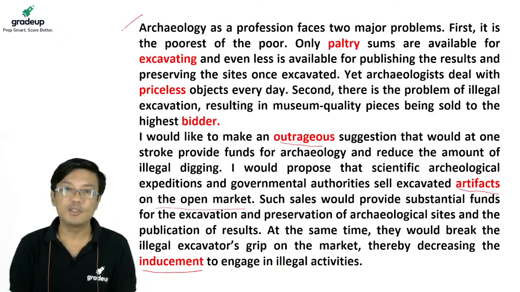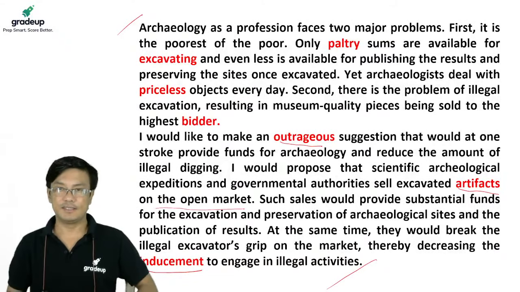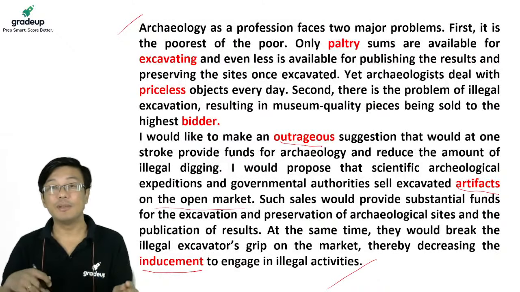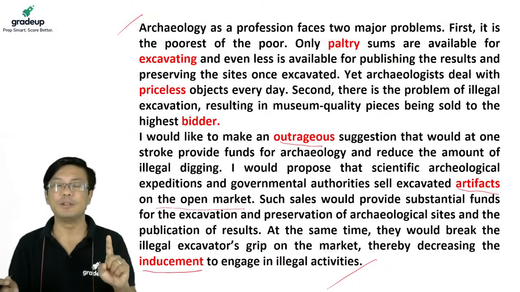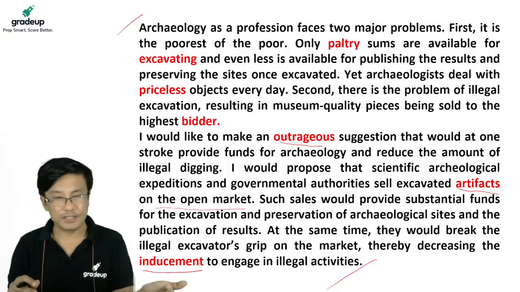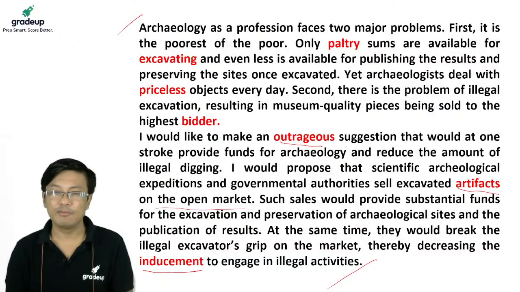So, if you read these two paragraphs, you will very easily understand what the author is telling you. He's telling you there are two problems with archaeology: lack of money and black market, archaeological things being illegally sold. He's saying it can be solved by one simple thing: start selling archaeological things which you find underground, historical things. Start selling them in the open market legally, right? So that is his solution. Everybody has read it so far. Everybody understood. Shall we change the slide? All clear, I hope. Yes.